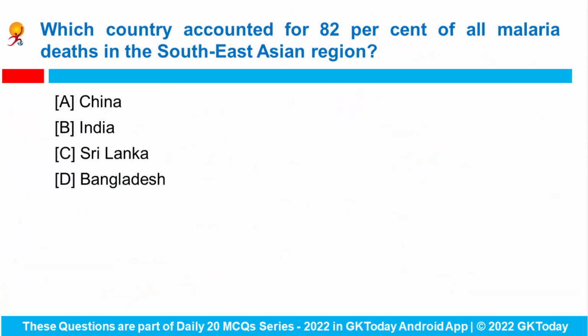Okay. Next question. Which country accounted for 82% of all malaria deaths in the Southeast Asian region? So the World Malaria Report of 2021 of the World Health Organization shows that India accounted for about 82% of all malaria deaths in the Southeast region.